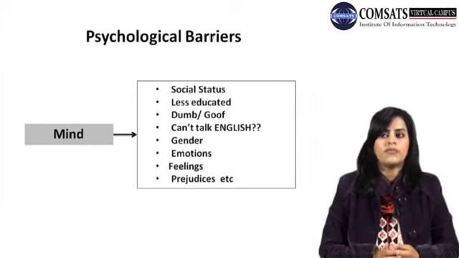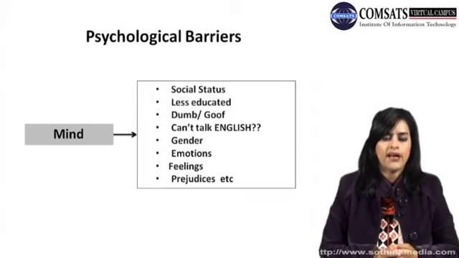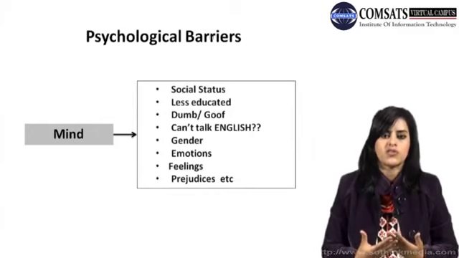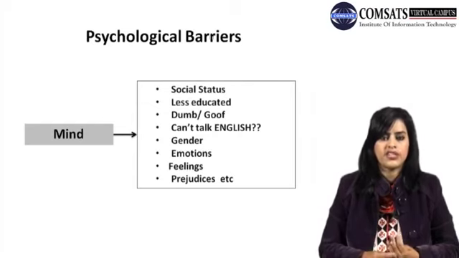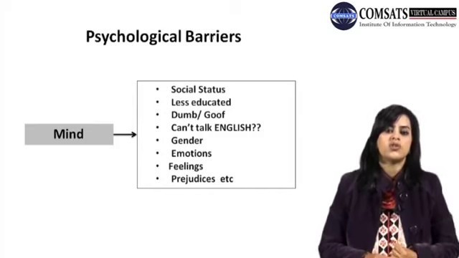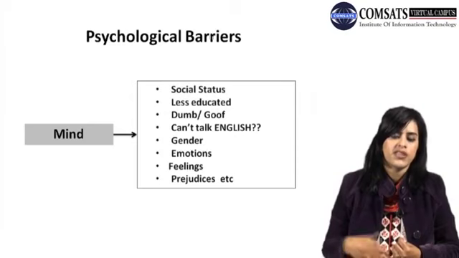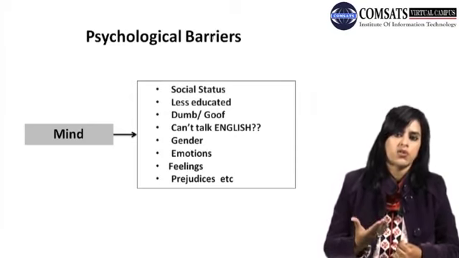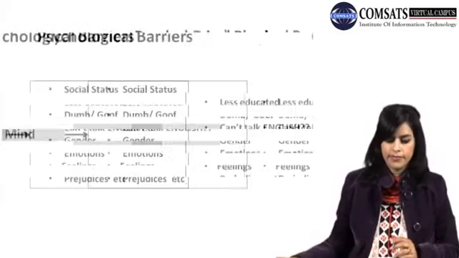Then the gender. Mostly ladies are not very comfortable talking to men, and some men are also not very comfortable talking to ladies. So gender also matters once we talk about the psychological barrier in language. Your emotions, your feelings, your prejudices: if you don't like someone, if you don't have a good opinion about someone, your thoughts automatically differ, and your psychology doesn't allow you to listen to that person or to talk to that person. So that also becomes another communication barrier in today's world.